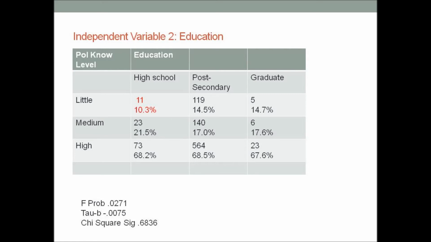My F probability score of 0.0271 observes a relationship that is somewhat significant. Tau-B is selected because both variables are ordinal. The Tau-B score yields a negative 0.0075, meaning that the statistic is too small to make any real claim. A weak association exists between my variables. P significance yields a value of 0.6836, showing that my association is not significant and likely due by chance.